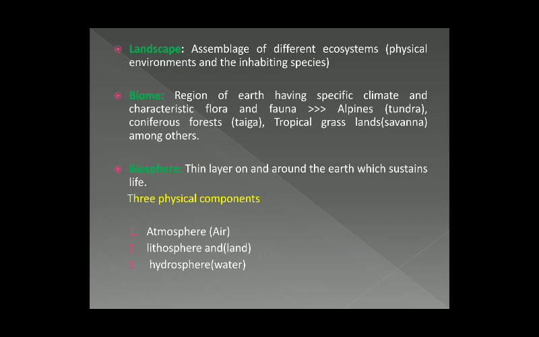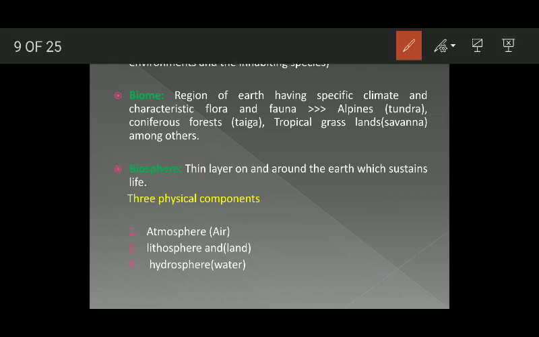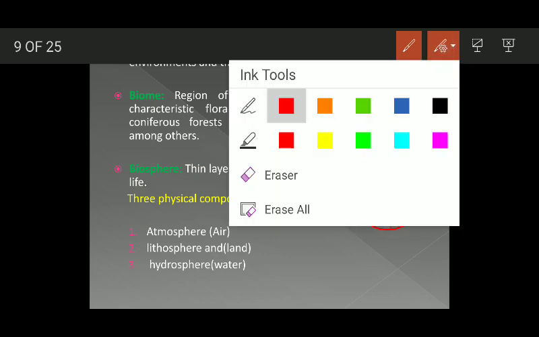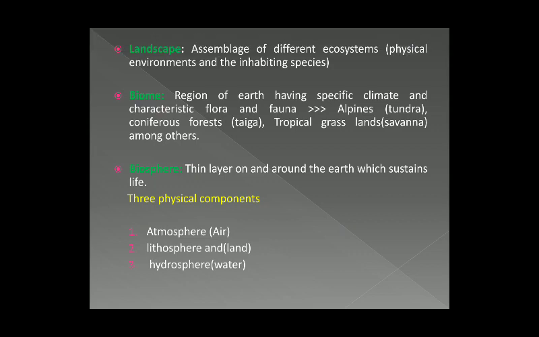Now, what is a landscape? Landscape simply means an assemblage of different ecosystems. You have a number of ecosystems, and these ecosystems have different physical environments and inhabiting species. Each ecosystem possesses a different environment and a different set of flora and fauna. So an assemblage of different ecosystems forms a landscape.